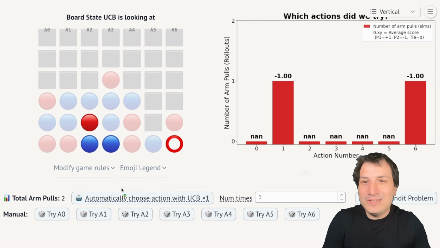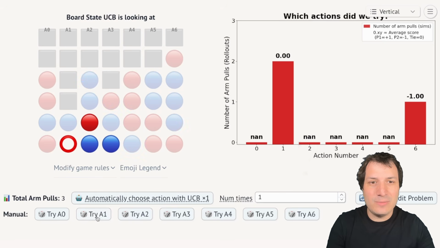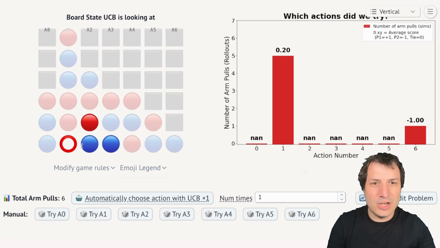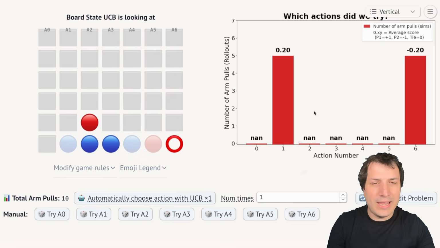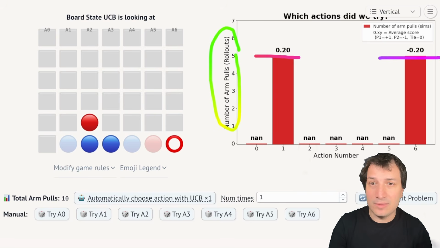So doing it one time for each really doesn't tell you a lot. What you really should do is do it many times. So let me try pressing it, let's say 5 times on each. So I've done 5 times on column trying action A1, and let me do 5 times also for the last one. Okay, and you can see I've done them 5 times each. This x-axis over here is the number of times I've done them. So each bar is telling me the height. The height of each bar is telling me how many times I've done it. I've done them both 5 times.